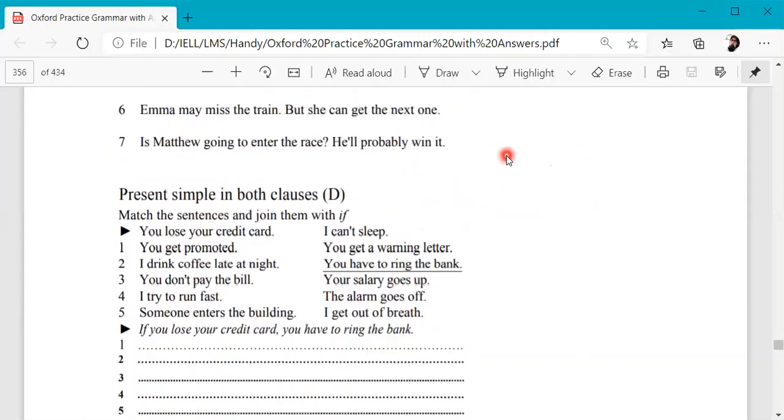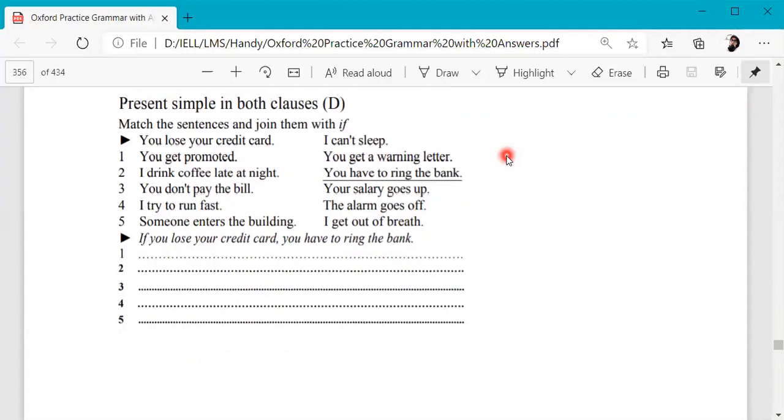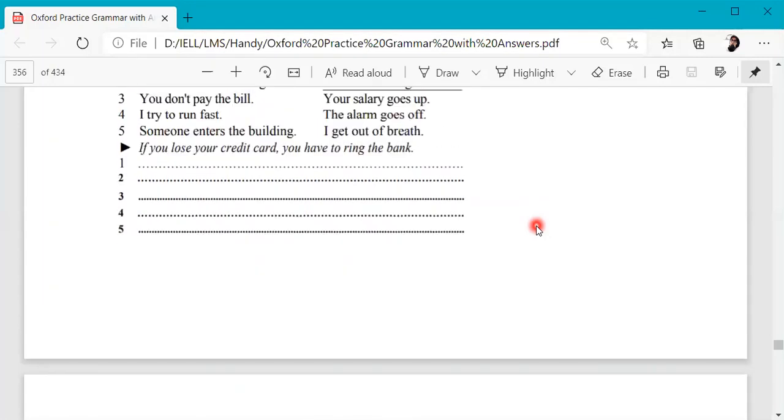Now here's another exercise. You will have to match the sentences and join them with if. There are two sentences given, two clauses. You will have to add if and then join them. Here's one example: if you lose your credit card, you will have to ring the bank. This is already done for you. You have to do it for the rest. Complete this exercise and write your answers in the chat, or maybe do it on a page, and then we'll discuss it in the class. Okay. So that's it for conditional 1.